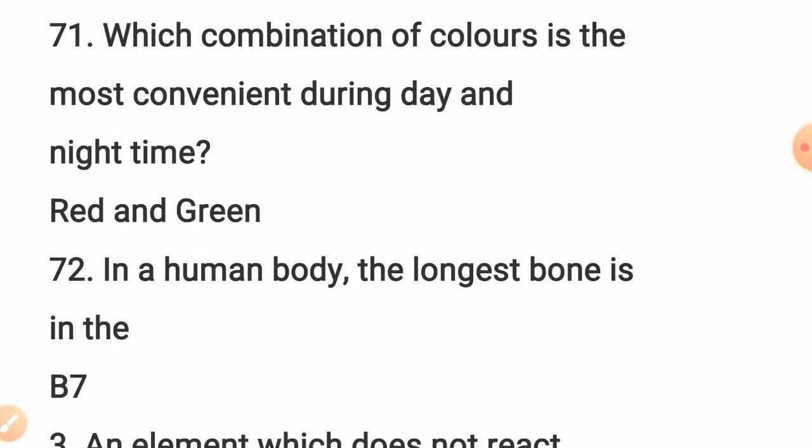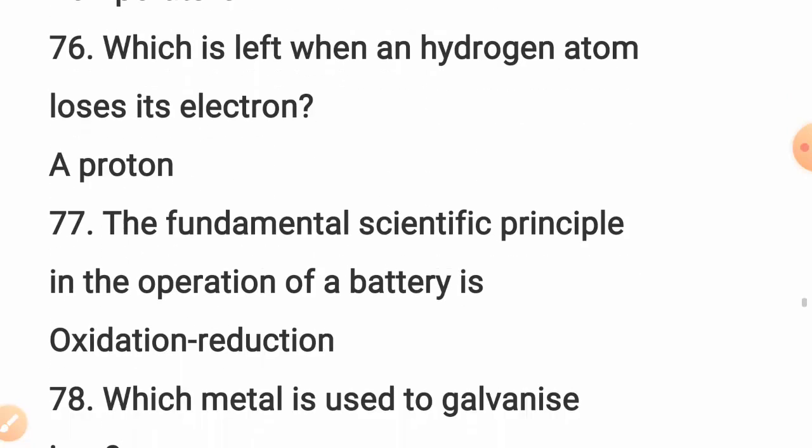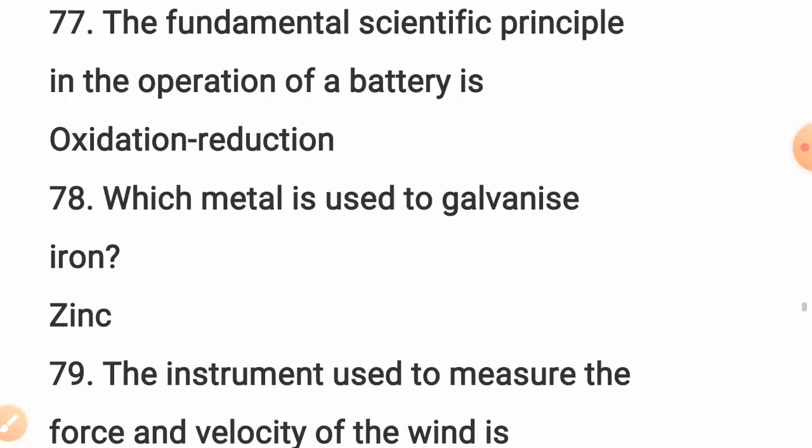Question number 71. Which combination of colors is the most convenient during day and night? Red and green. Question number 72. An instrument that measures and records the relative humidity of air is hygrometer. The difference of the states of matter is due to the variations of temperature. Question number 76. What is left when a hydrogen atom loses its electron? A proton.